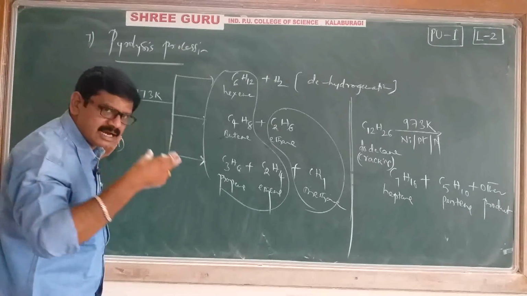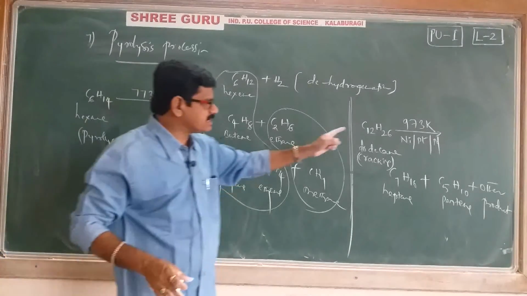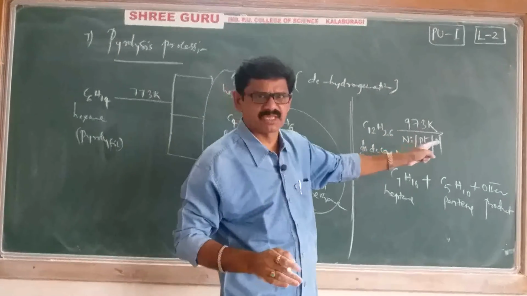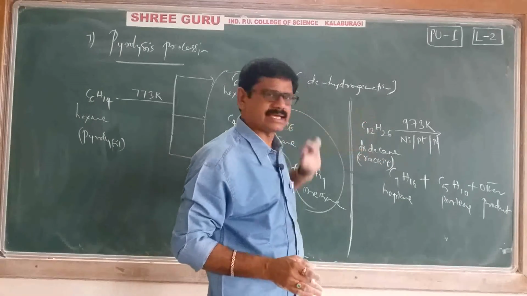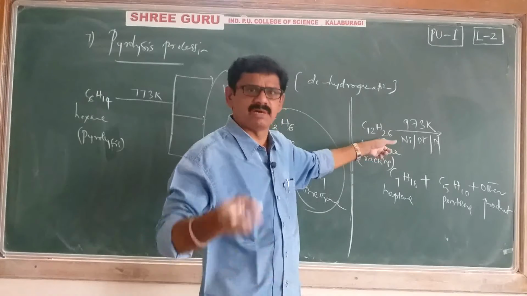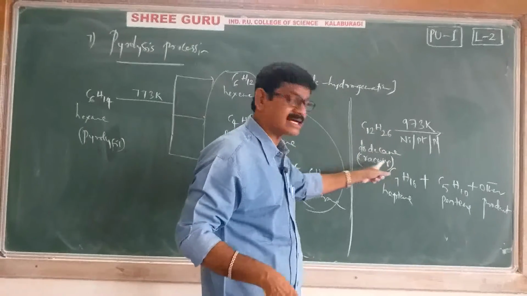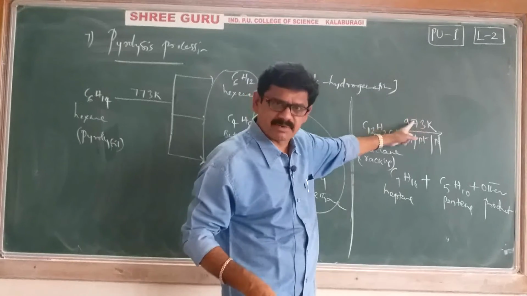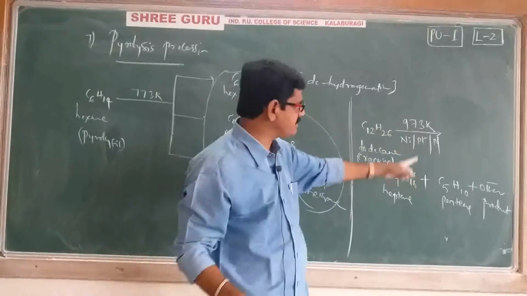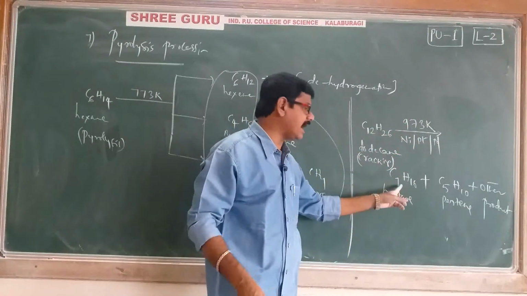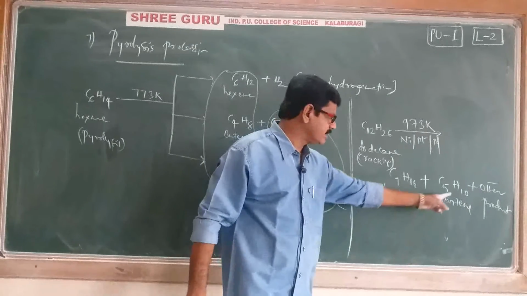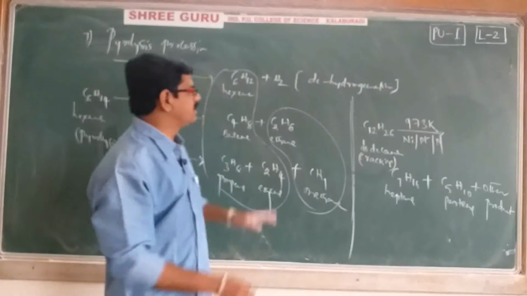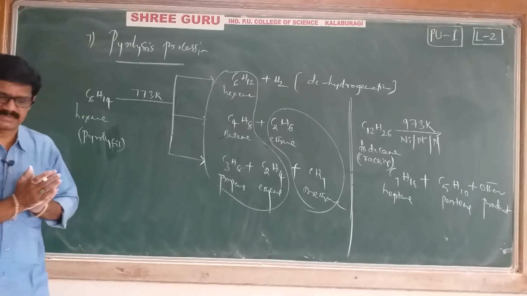If a catalyst is used, that pyrolysis is called cracking. It is also pyrolysis only, but particularly we can call it cracking. Whatever temperature we were expecting is not necessary, because of the catalyst, and we will get heptane, an alkane, and pentene, an alkene. This is about pyrolysis.